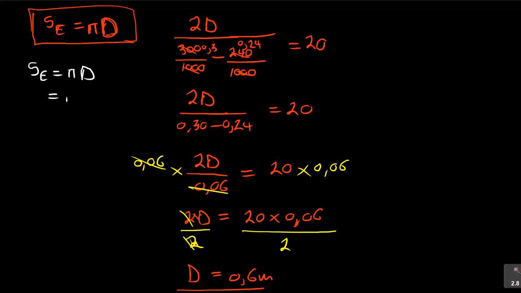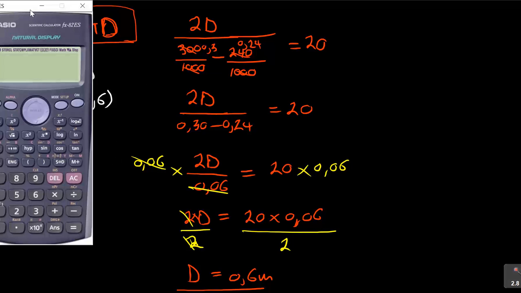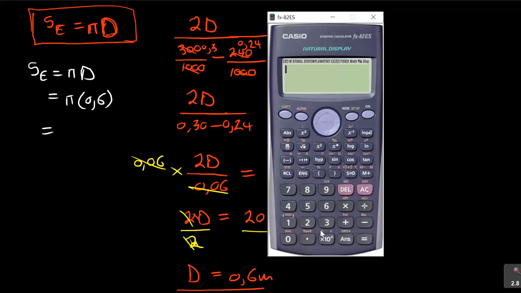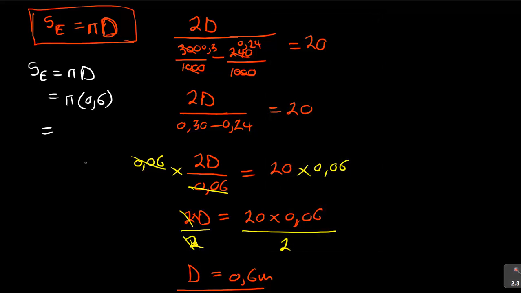Now I know my d, which is pi times 0.6, and then effort distance, I will say, therefore it is equal to pi times 0.6, and it is giving me 1.8849, which is 1.885 if I round off, 1.885 meters.